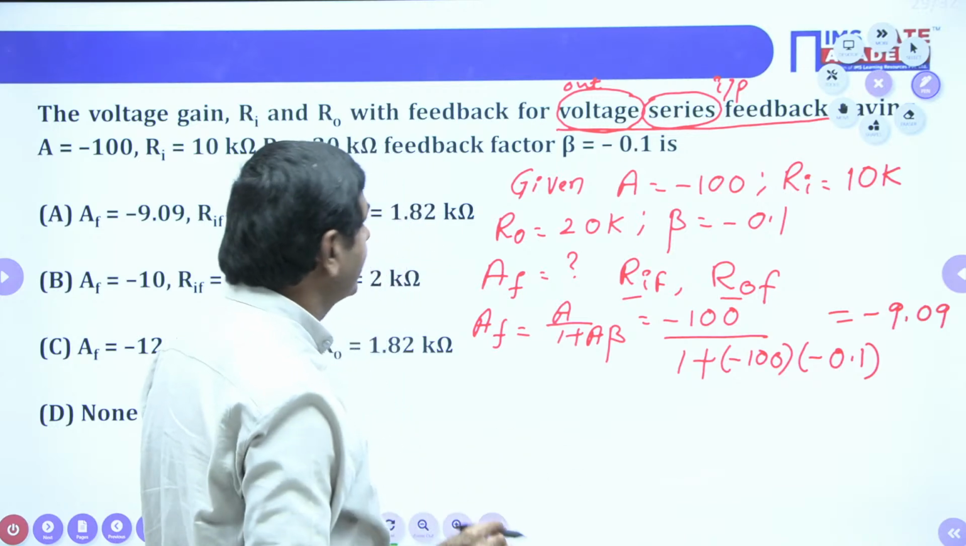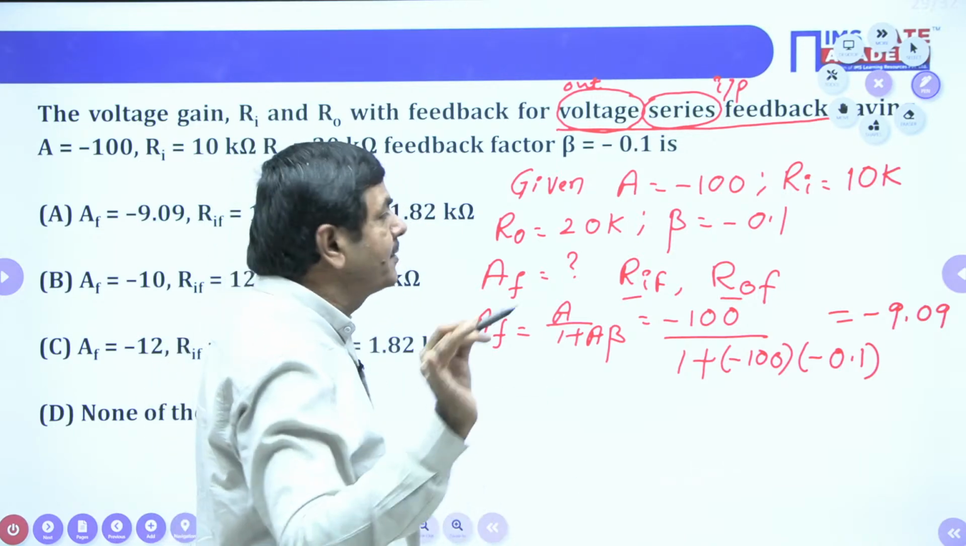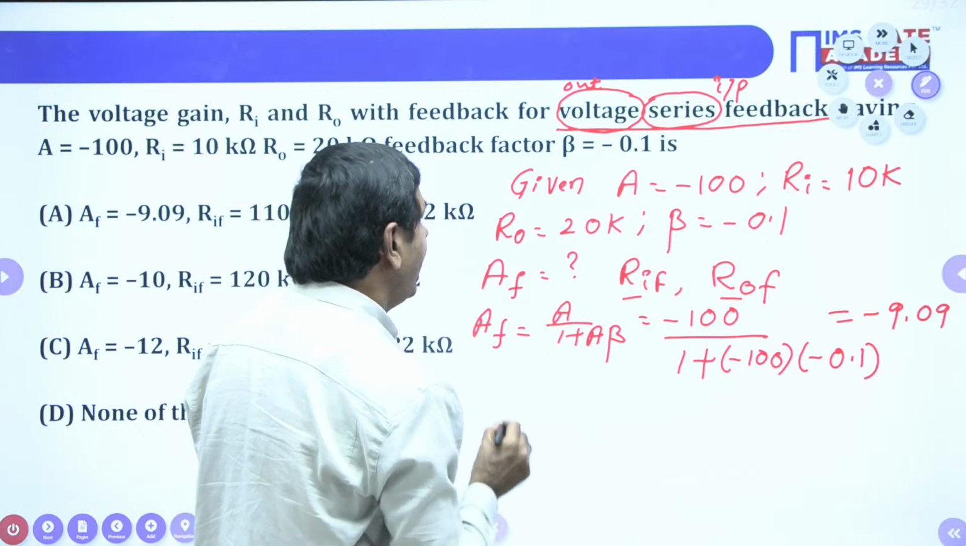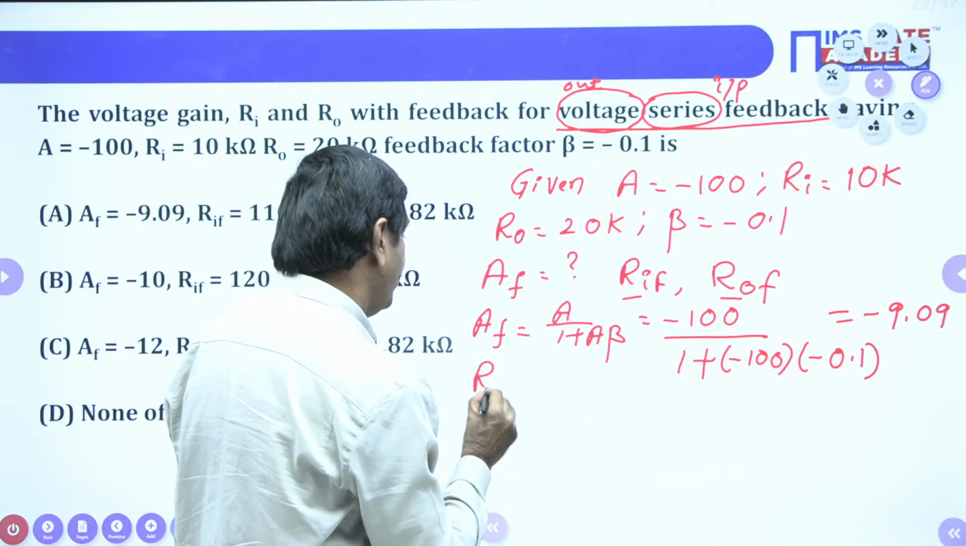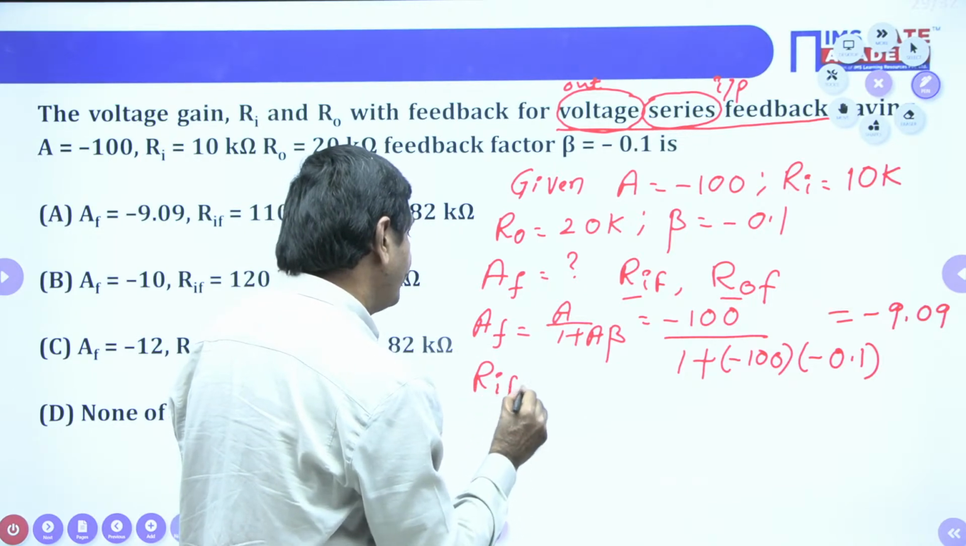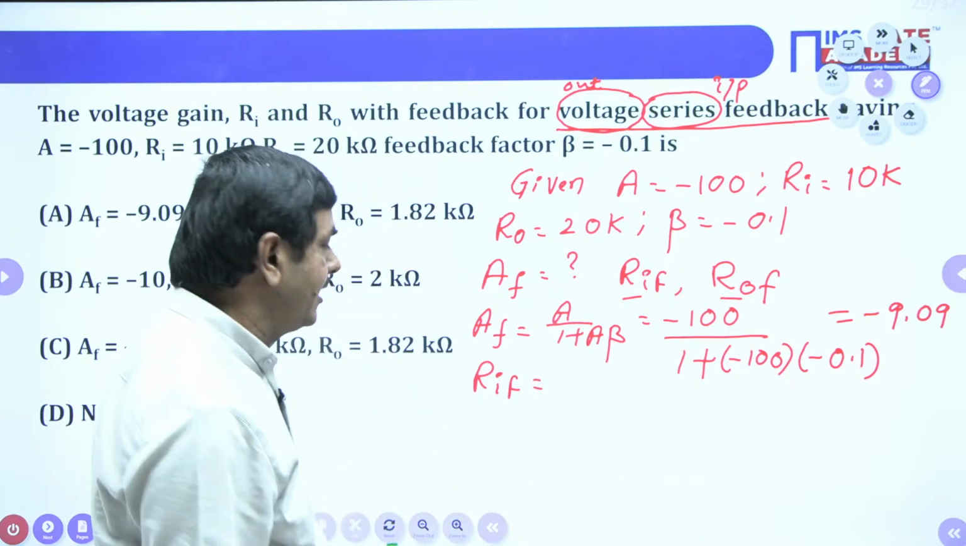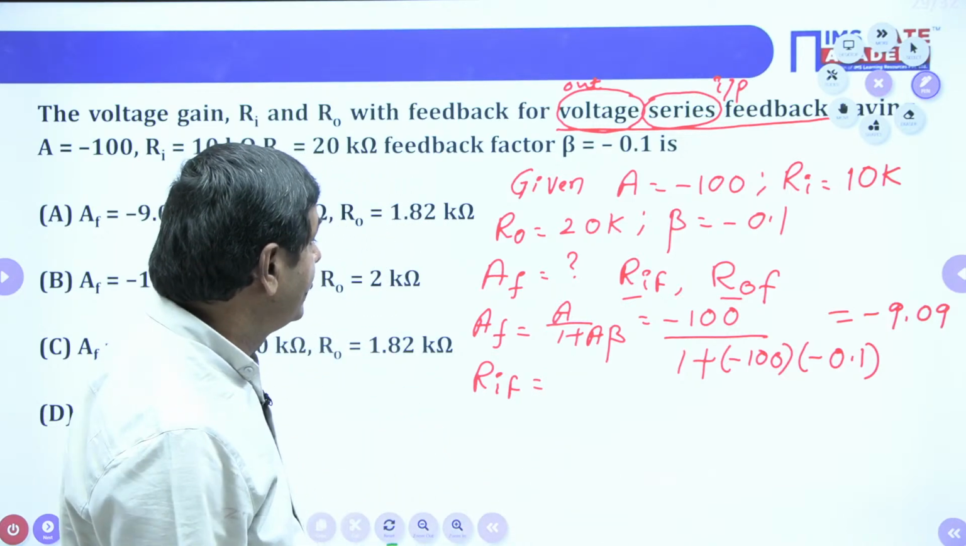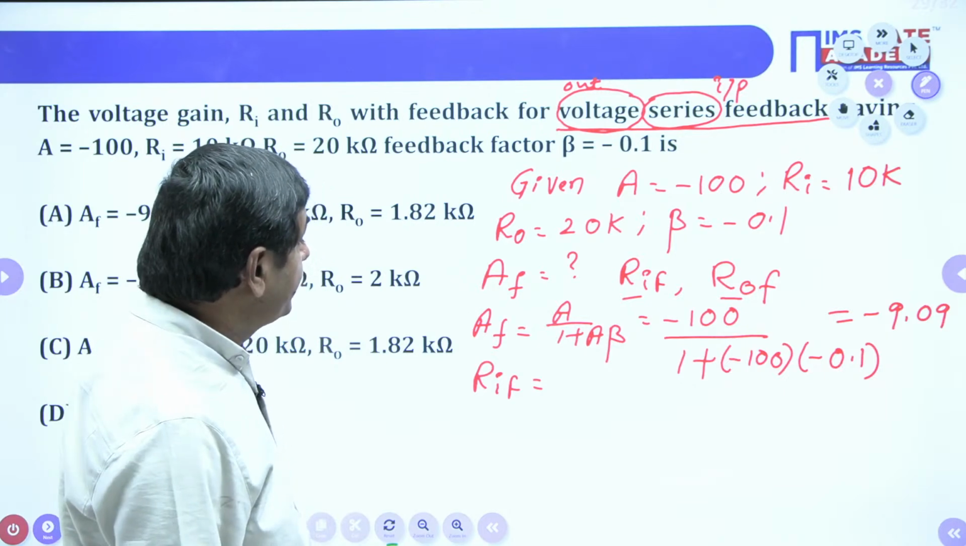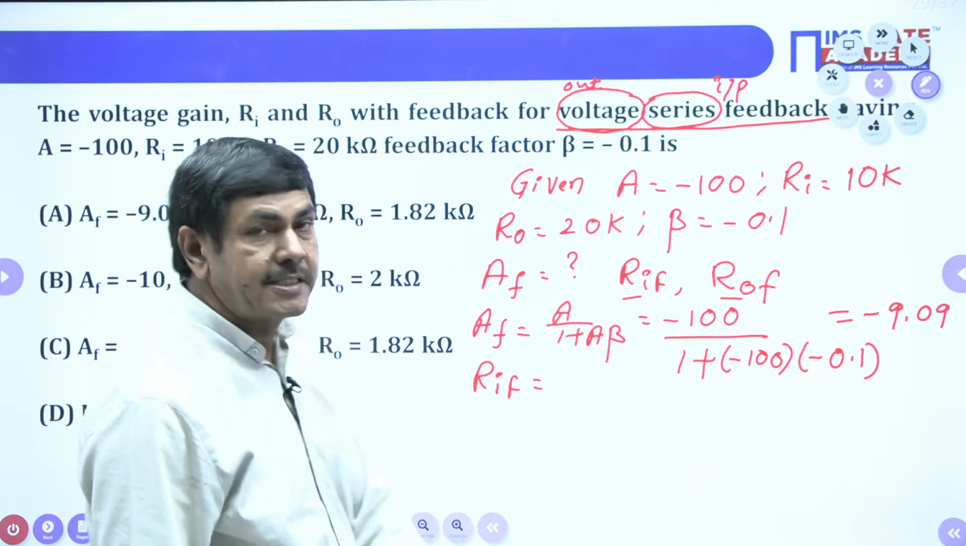Now catch my point. How to apply the formula, please watch. No need to muck up anything here now. I want RIF. Yes, we want RIF. After feedback, what input impedance or input resistance is available? So you tell me, input impedance will be increased or decreased after feedback?